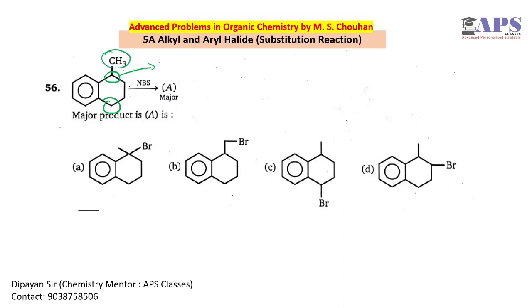So the most stable radical can be formed in that position only. So this will be the most stable radical which we can draw. Br dot will be attached in this position, and the final molecule will be this one.